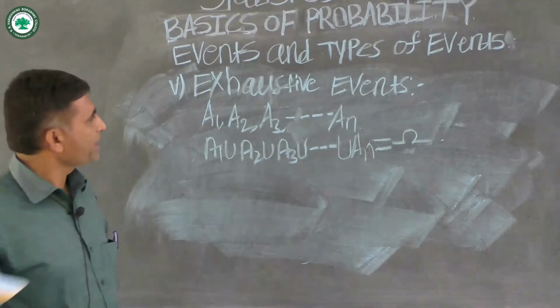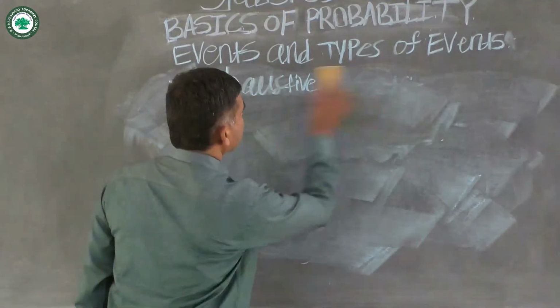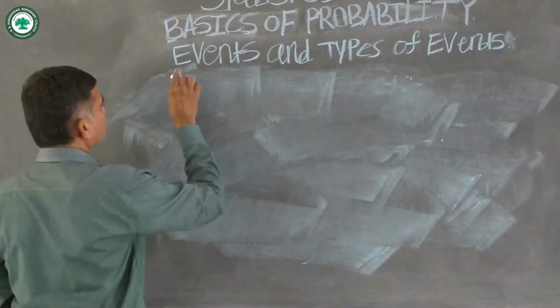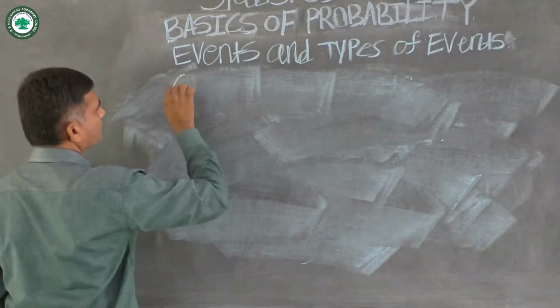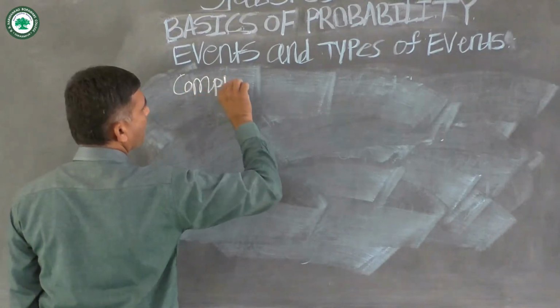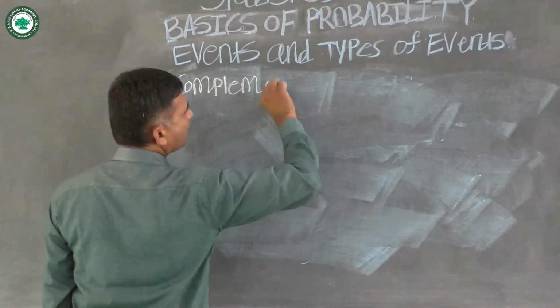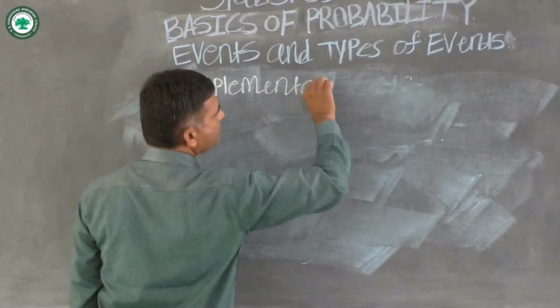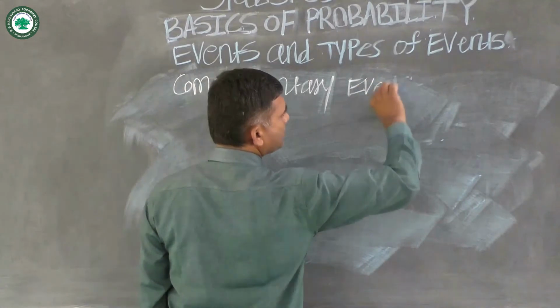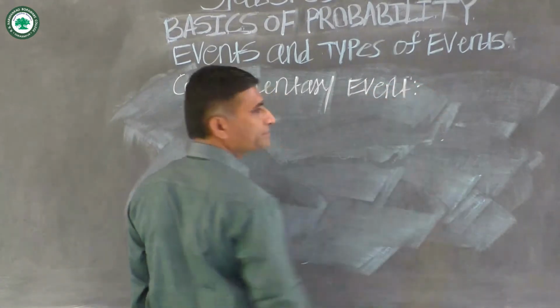The next type of event is the complementary event.